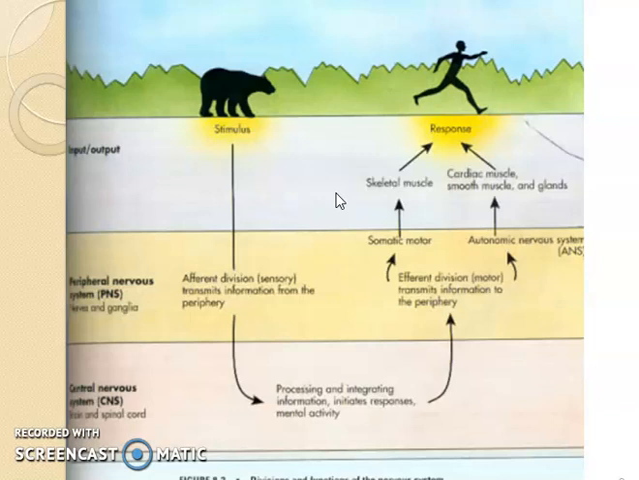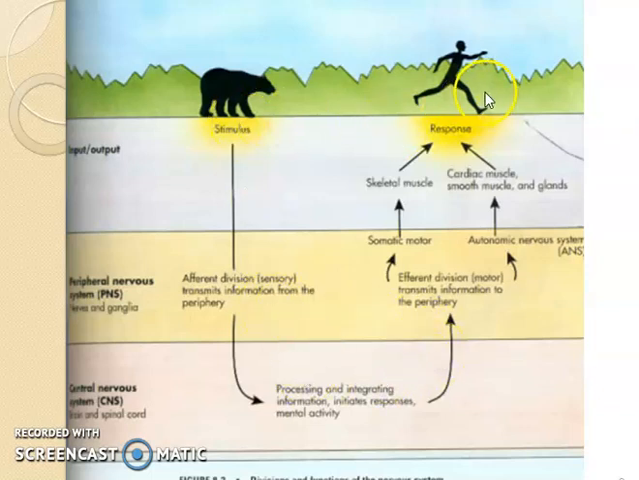So the central nervous system is the one which has to process and integrate the information coming from the sensory division, and then it makes orders that it sends to the motor system, which then creates a response to the things that were recorded. Now let's see how it happens.